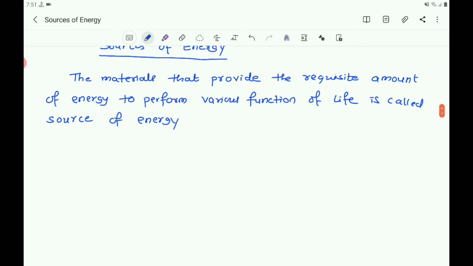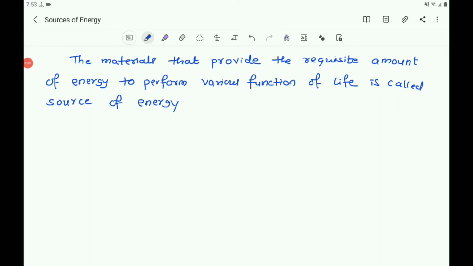You know that we need heat energy to cook food. What are the various sources of heat energy? Fuels, wood, coal, kerosene, cooking gas, etc. are the sources of heat. So they are all the sources of energy which provide heat to cook the food. Similarly, we need energy for our transport. So which are the sources of energy for the transport? Petrol, diesel, these are the sources of energy for the transport.